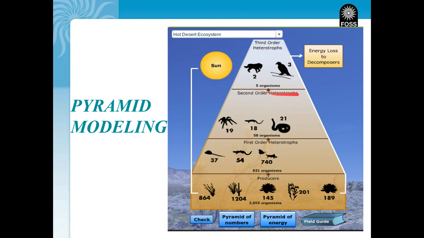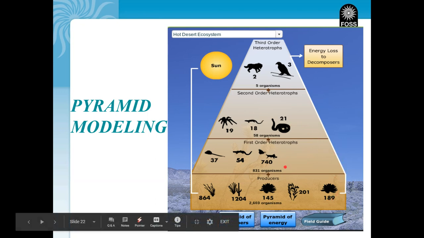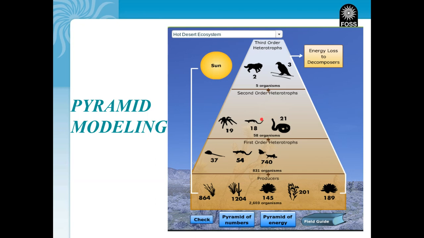That's why you're not going to find tons and tons of top predators. There are only a few, because it takes so much food to support them, and so many producers to support the heterotrophs. Our numbers, our biomass, the amount of food, or our energy always decreases as we go up, and the main reason, again, is our 10% rule.